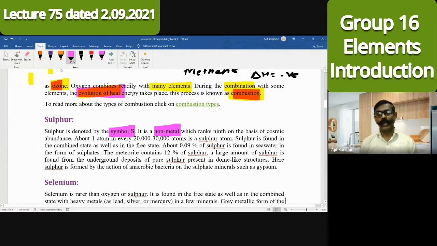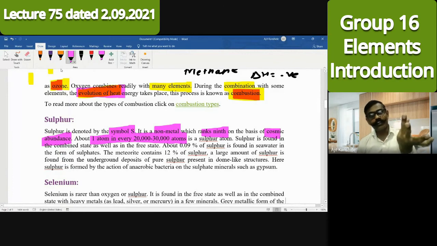Oxygen also is a non-metal. Sulfur ranks ninth on the basis of cosmic abundance. Means not only our planet, I have said cosmic abundance completely, the whole universe. It is ninth, one of the important elements. About one atom in every 20,000 to 30,000 atoms is a sulfur atom. Means about the abundance, if you randomly find 30,000 atoms, one sulfur will be there. To show its abundance, because ninth alone doesn't make the concept clear, it is made clear here.